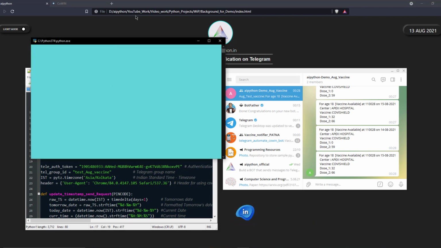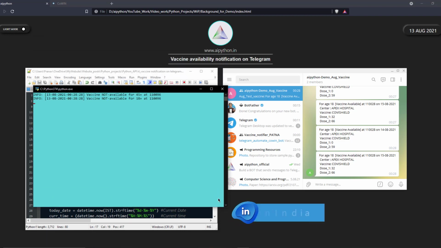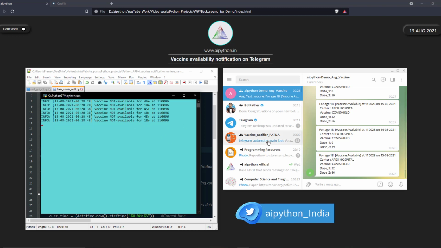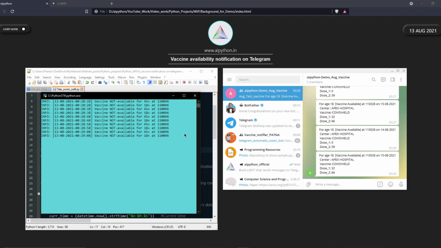So let me execute this code and you can see it actually searched on the portal, and if there are no vaccines, it will simply say vaccine not available for either 45 or 18 plus, right? And at the same time, you'll see there is no notification. So if there are no vaccines, there will be no notifications on Telegram. So we will not be notified every time, which is kind of irritating also. So this is how it looks like.